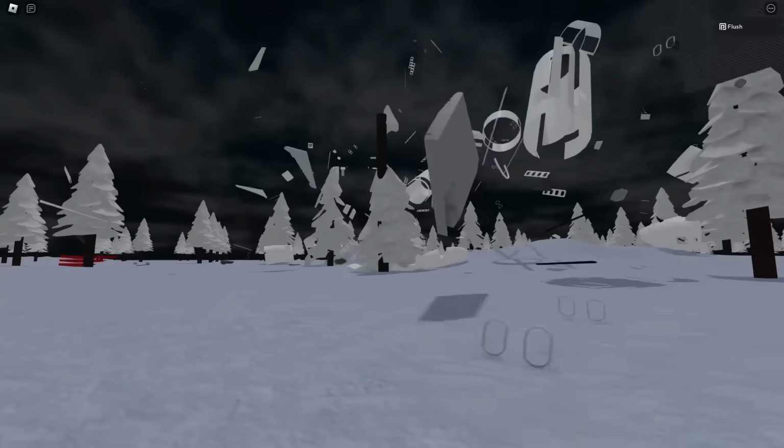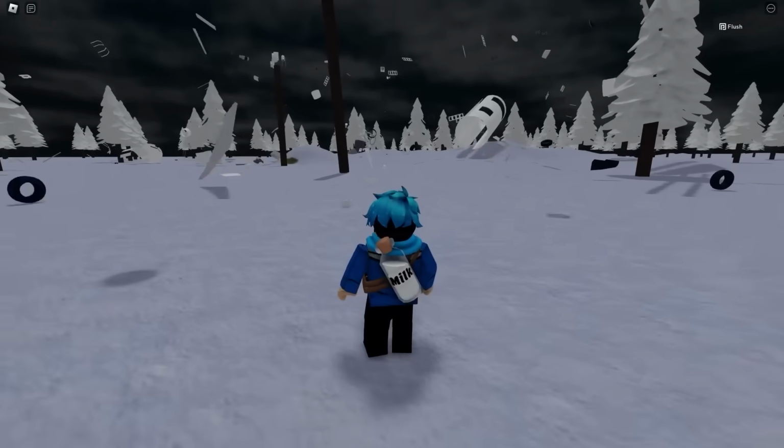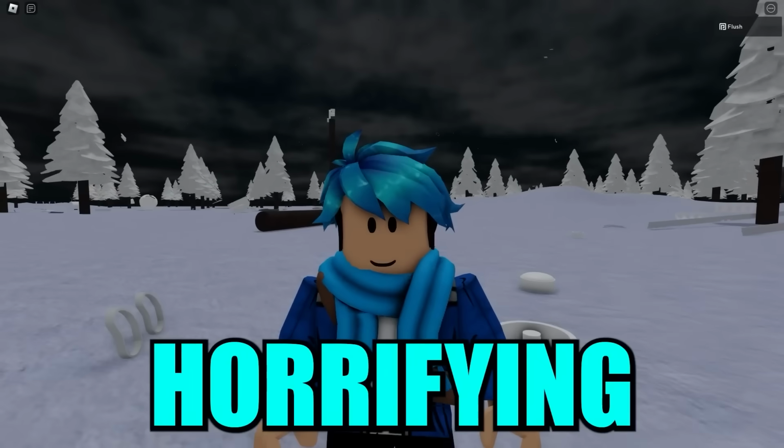Oh, jeez. Well, that must have been horrifying. Let's go ahead and take a look at the animation here. So I know a little bit about this plane incident. Pretty much one of the pilot's sons accidentally turned off autopilot and caused the entire plane to crash.